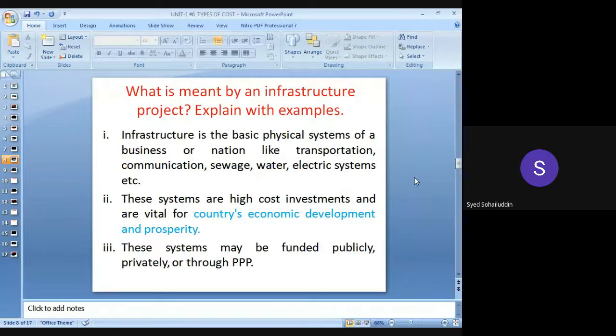Infrastructure is the basic physical system of business or a nation like transportation, communication, sewage, water, electrification. अगर कोई लार्ज स्केल में कोई ये कंस्ट्रक्शन वर्क होता है, ठीक है ना, इट इज नथिंग बट इंटर रिलेटेड विथ द अदर कंस्ट्रक्शन वर्क.